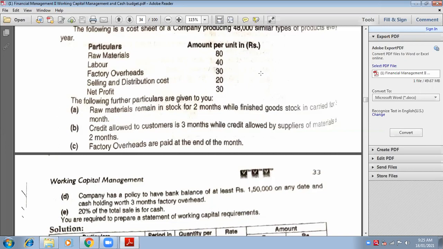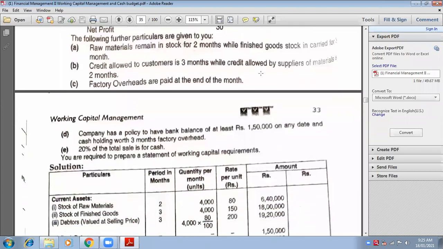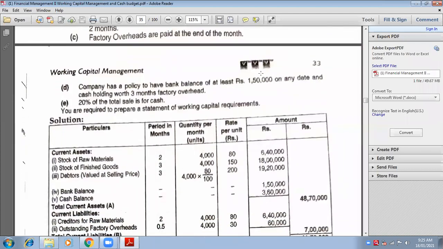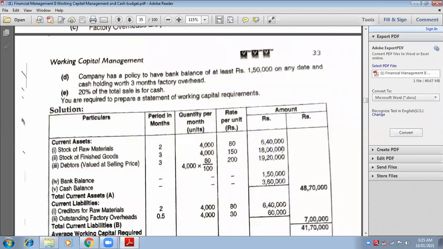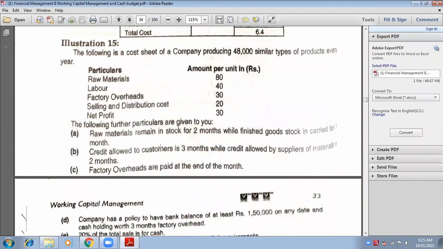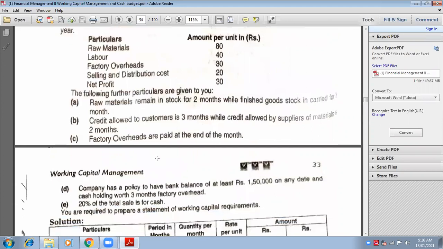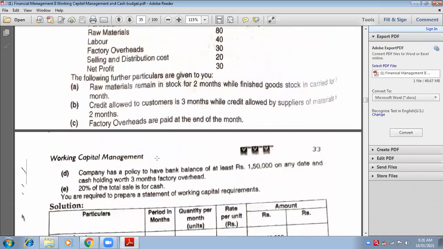Now come to the statement. Now 4,000 into 3 months into what is the rate? 150. 18 lakh. After multiplying all the amounts, 4,000 into 150 into 3 months, it would be 18 lakhs. See, we have done correctly. Okay, now next. Look at the next point.